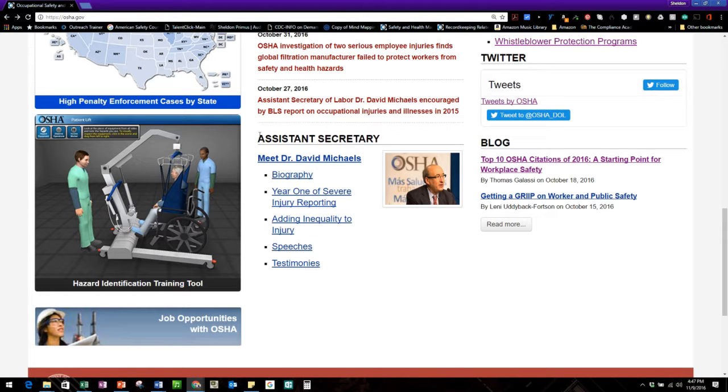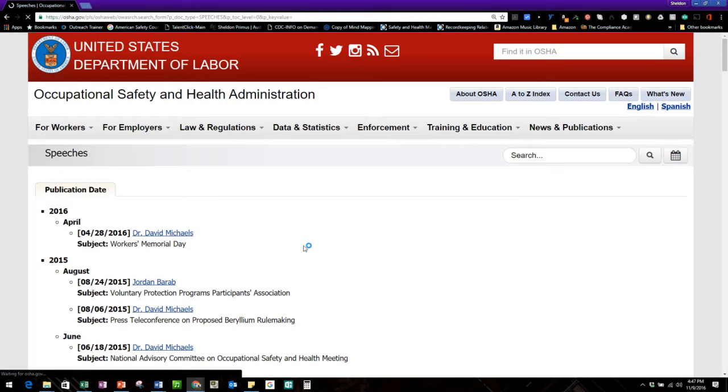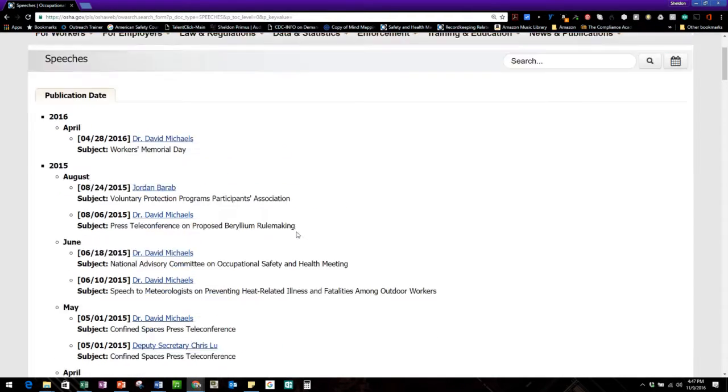In the middle, the Assistant Secretary of the Department of Labor, he is the head of OSHA. So Dr. Michaels has a little section here for himself. You'll see speeches, testimonies, and the speeches are really a good way for you to find out what is on the mind and the agenda of OSHA. I'll show you another one for the agenda, but Dr. Michaels' speeches themselves are really good. You could get the party line language and see exactly what is on Dr. Michaels' mind. So I'll go back to the home page.